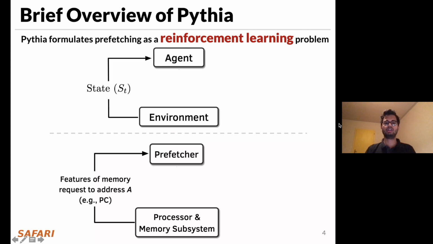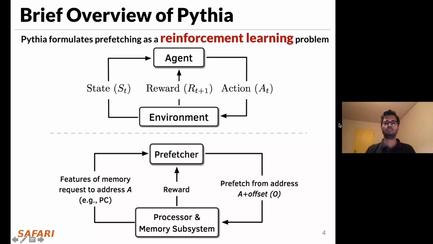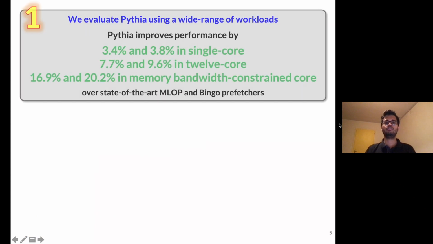For every new demand request, Pythia extracts a set of program features to take a prefetch action. For every prefetch action, Pythia receives a reward from the environment that evaluates the usefulness of the prefetch request under various system level feedback. We evaluate Pythia using a wide range of workloads and show that Pythia significantly outperforms multiple prior state-of-the-art prefetchers under a wide range of system configurations.